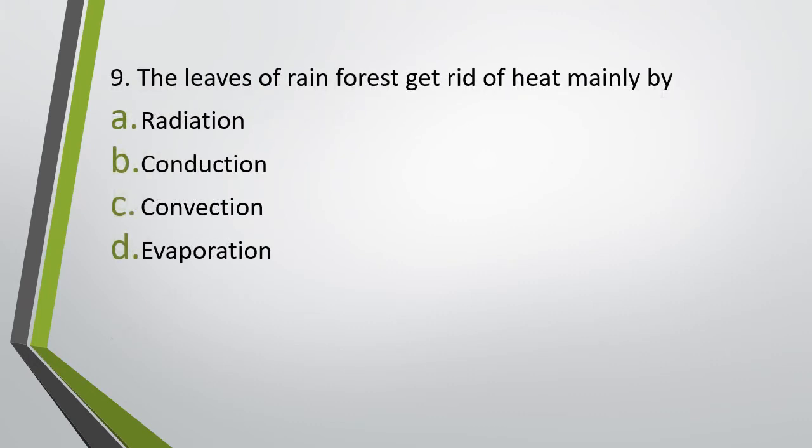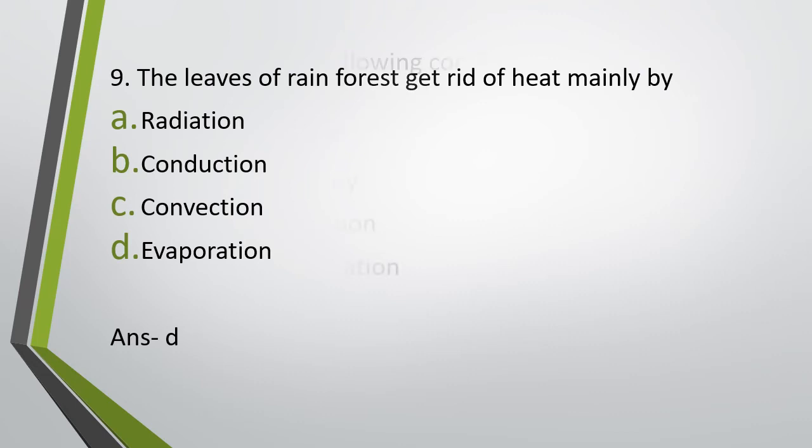Question number 9. The leaves of the rainforest get rid of the heat mainly by radiation, conduction, convection, or evaporation. Leaves of the rainforest get rid of the heat mainly by. The correct answer is option D, that is evaporation.